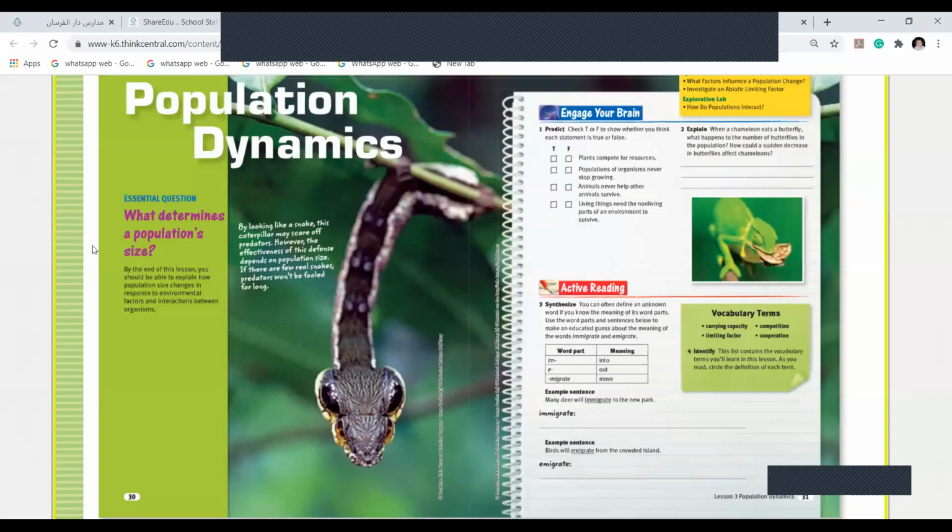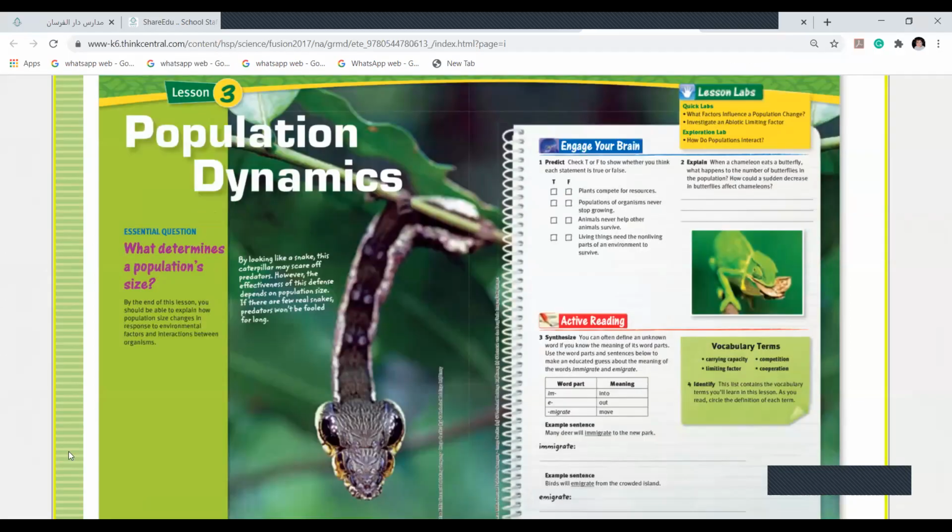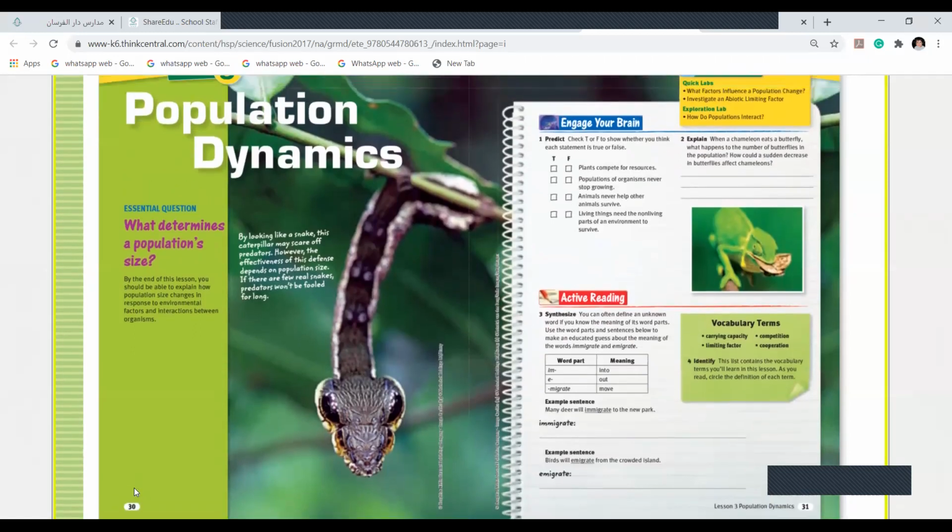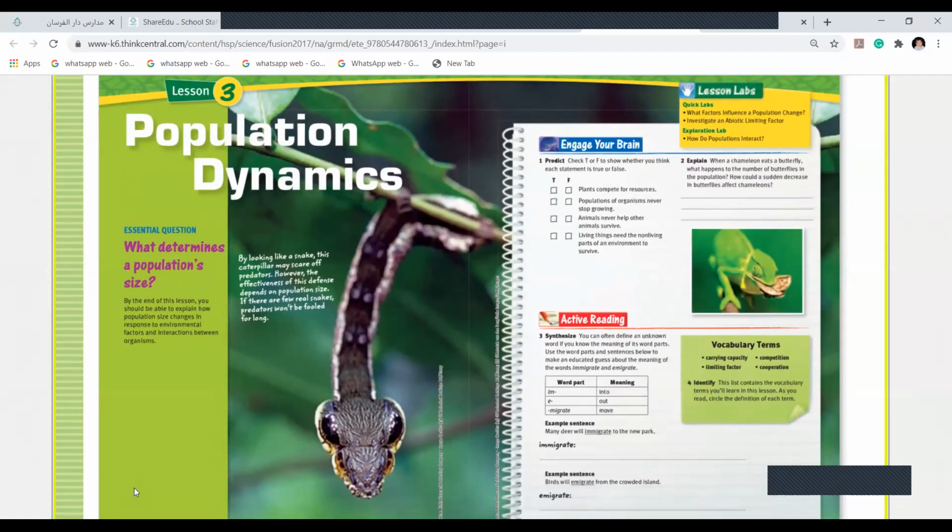Okay. So it's lesson 3, page number 30. And of course, you know, it's Tuesday. We will do population dynamics.